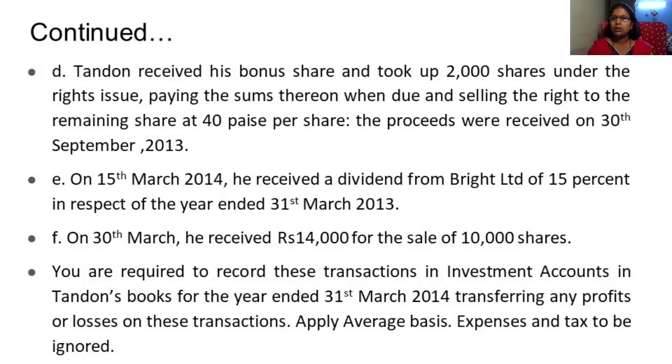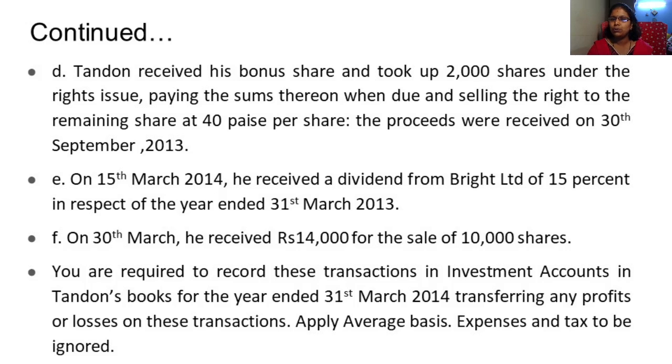So if I have 100 shares, then I will be getting 15%, that is 15 rupees, as per the amount held by a shareholder. On 30th March, he received 14,000 for the sale of 10,000 shares. So on the last date of March, he sold 10,000 shares. For selling 10,000 shares, he is getting 14,000 rupees.